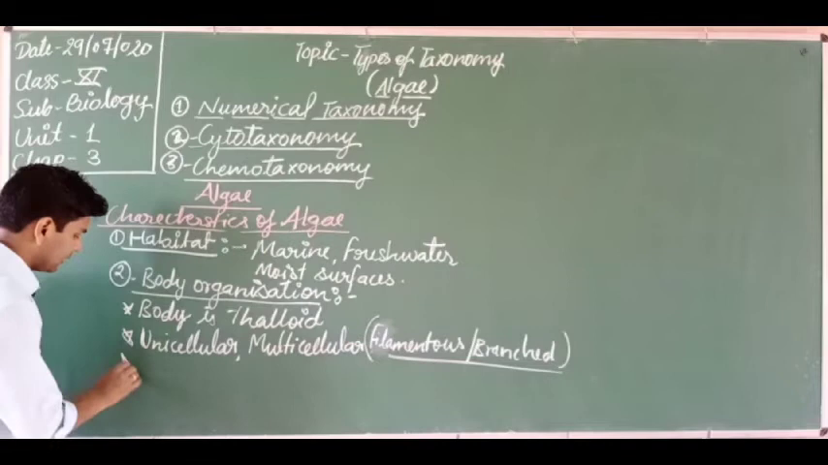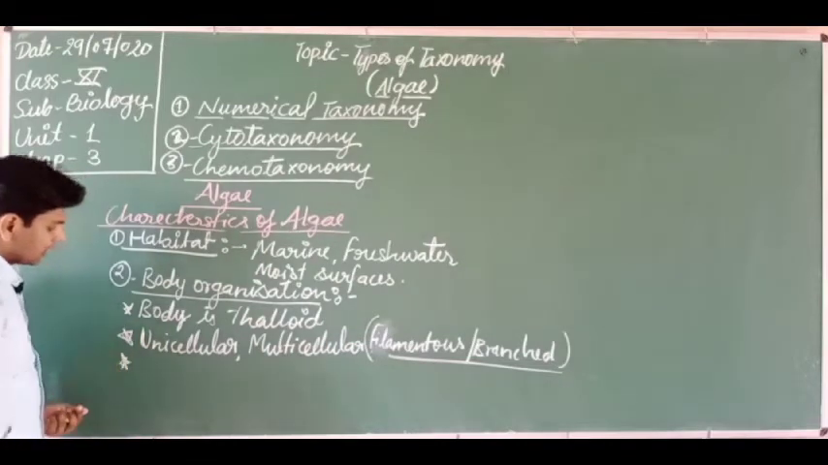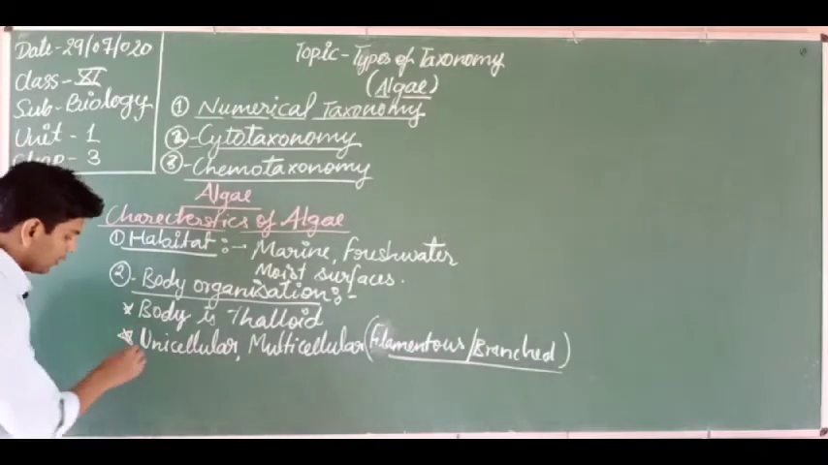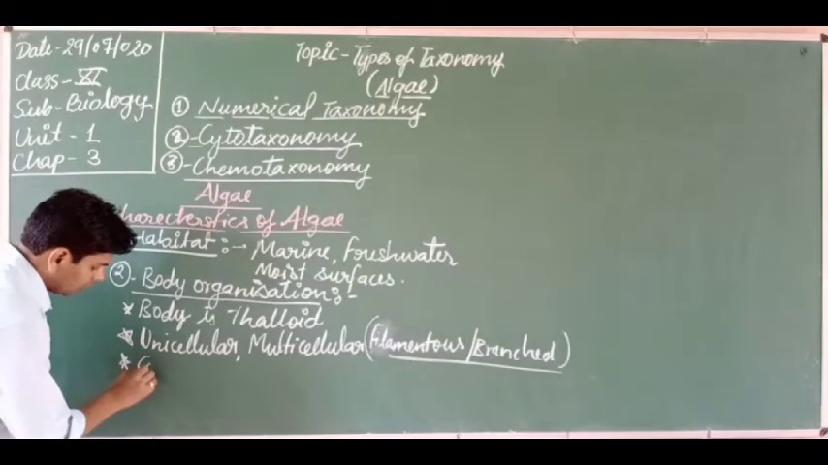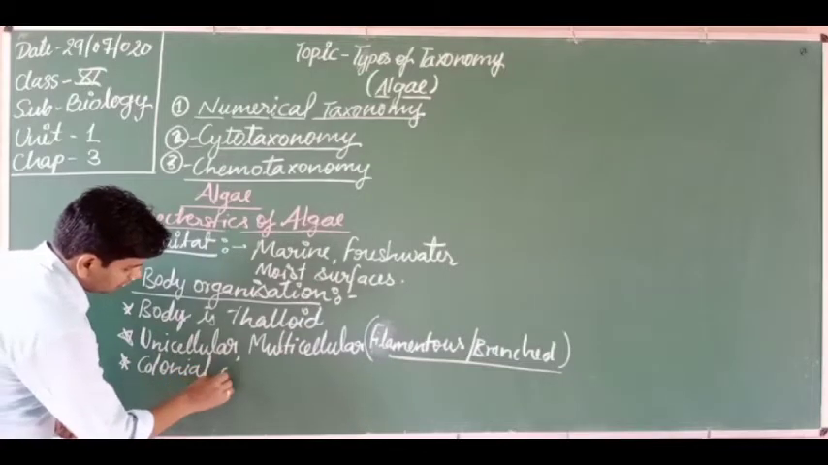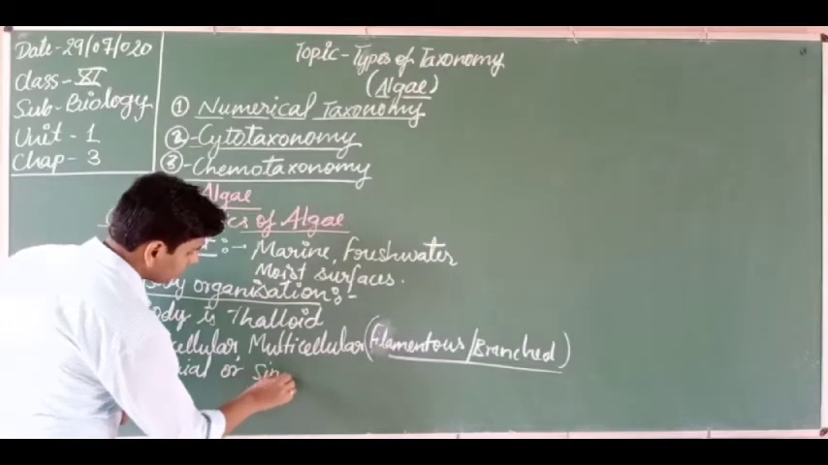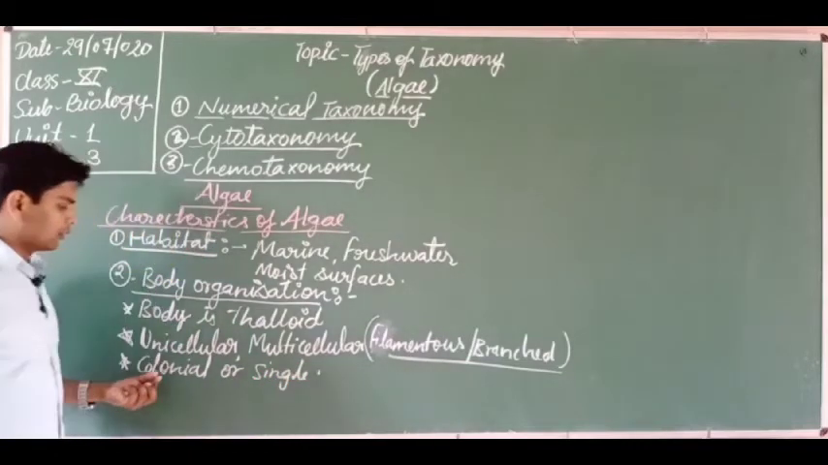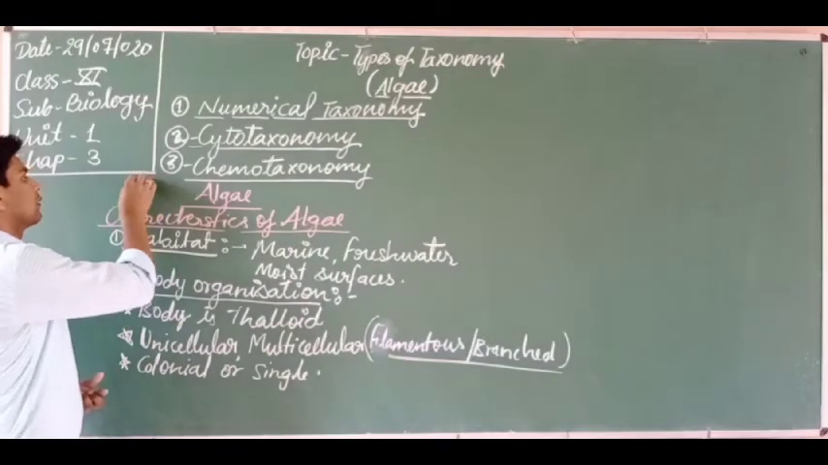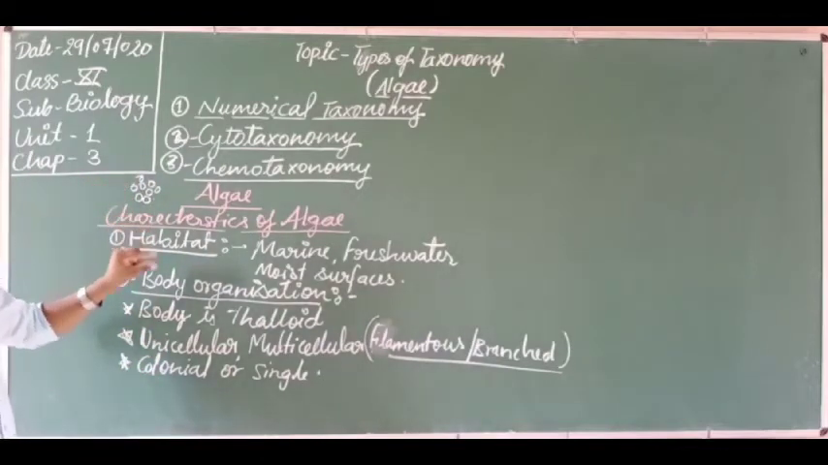Next, student, do you know that all the algae have two types of form? Colonial or singular. So they may be present in a colony, just like different algae in a group. This is known as a colony. But they may also be separated, in the single form.